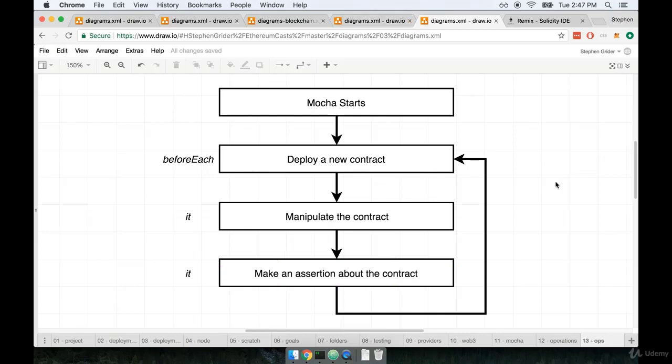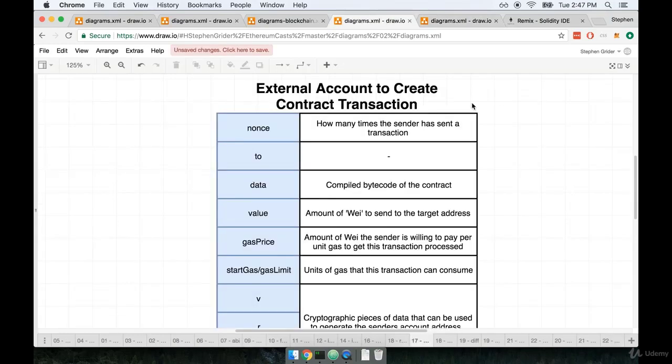If you recall back to the contract that we had discussed deploying previously when we were making use of Remix, we had said that a contract is created through a transaction. Remember, we looked at this diagram right here. We take an external account, and an external account is one that you or I create. An external account will submit a transaction with some compiled bytecode in the data field, and then the to field is going to be left blank.